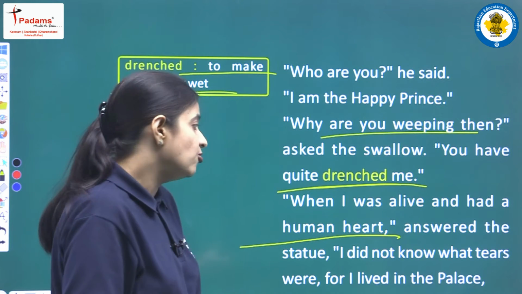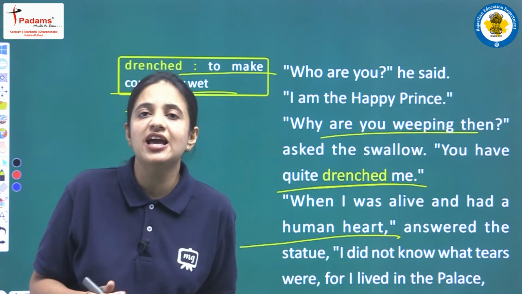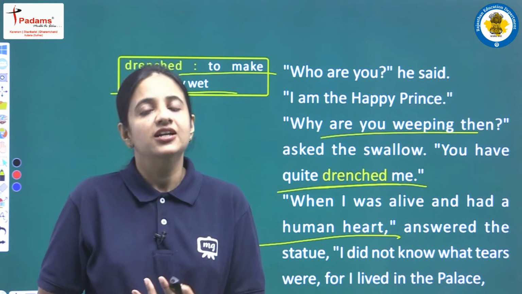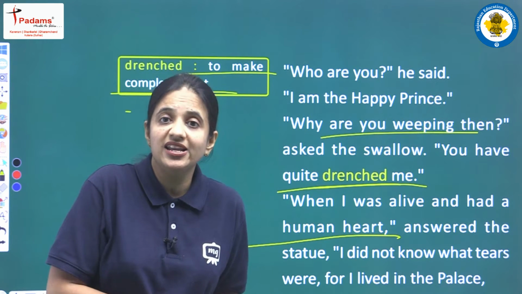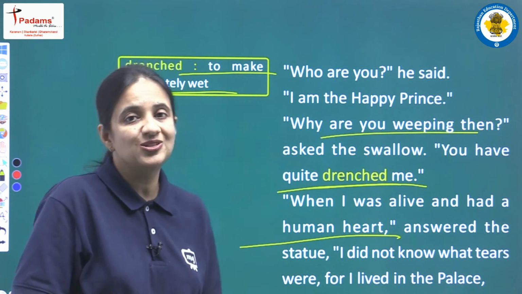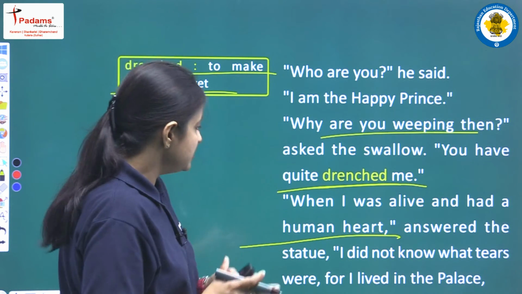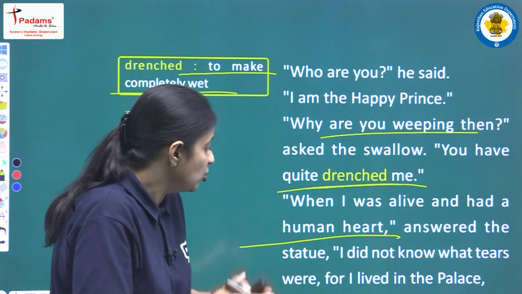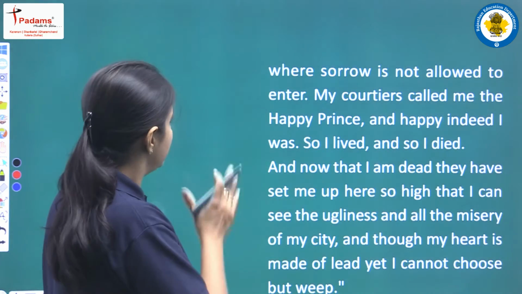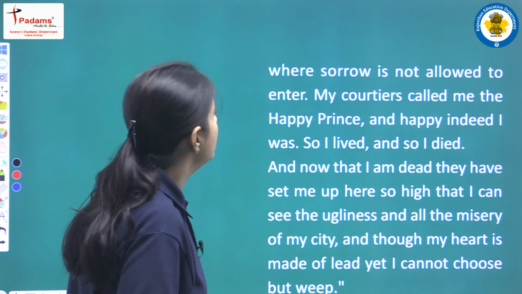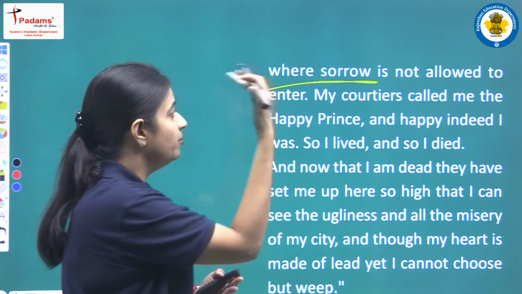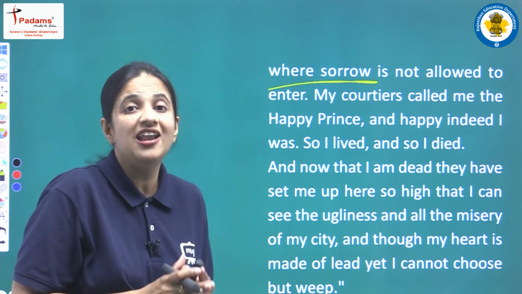Why? Because he lived in the palace, he was the prince, so he was having a very comfortable life, he was having all the luxury, all the happiness in his life. So he was having no idea what pain is, what misery is, or we can say what a tear is. So the Happy Prince is saying the same thing. He is saying that when he was alive he had no idea what tears were, because at that time he used to live in the palace. Next he said, where sorrow is not allowed to enter, and in that palace sorrow, grief, pain or misery, all those things were not at all allowed to enter.